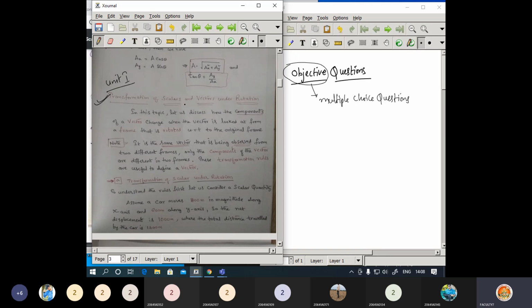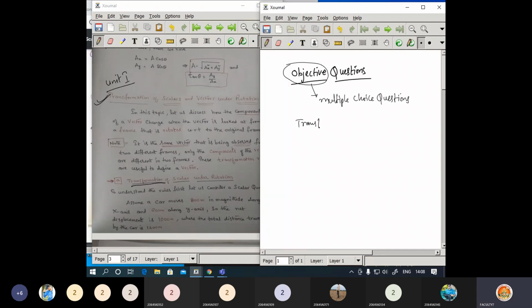Now under this particular topic, I may ask or you may get a question regarding the transformation. Okay, regarding transformation. So you may get a question regarding scalar quantity and a vector quantity. Just a sample here. I'm expecting this as a sample here. Now what happens if a scalar quantity is transformed? Remains unchanged. Okay, the question may ask regarding the scalar quantity.